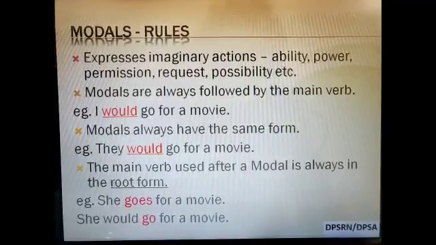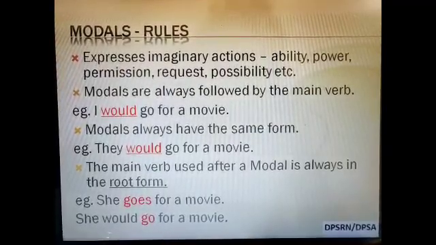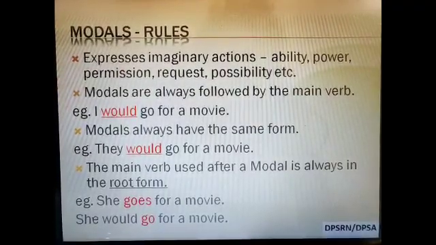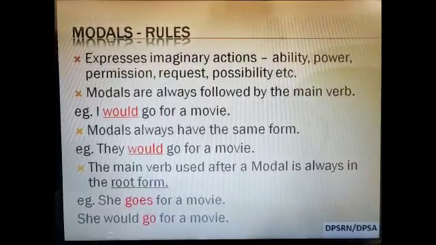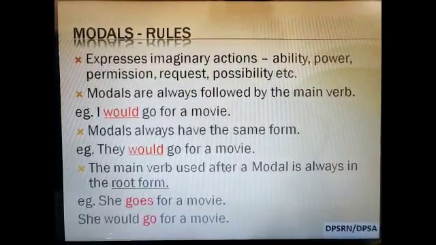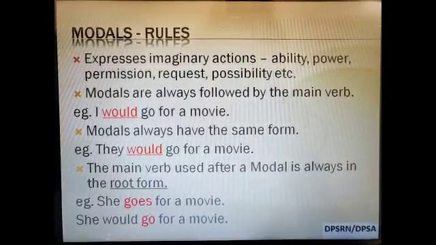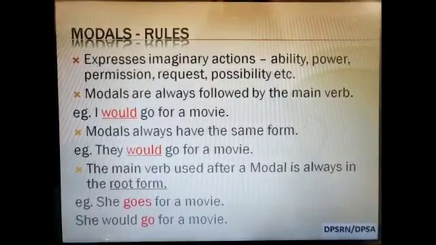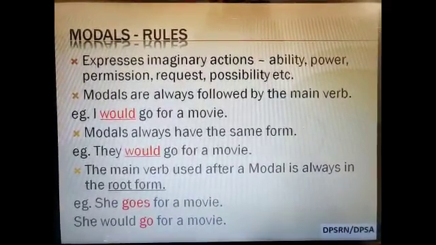For example, I would go for a movie. Here, the one marked in red is a modal. So, would is a modal and go is a main verb. So, you can see after would, there's the main verb.